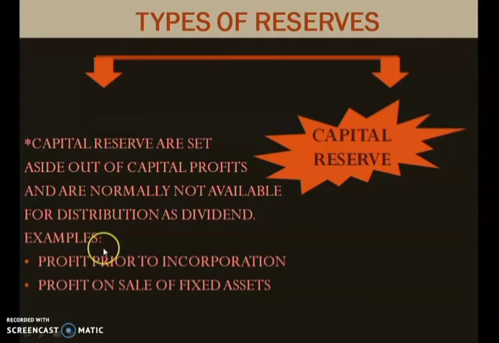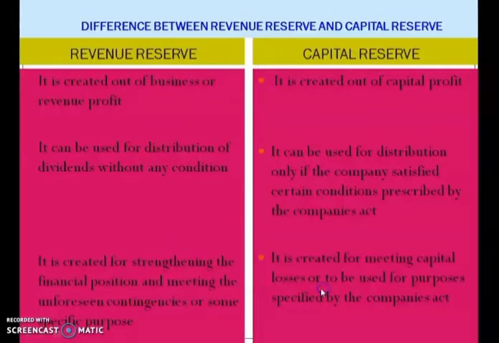Understand this properly, because in +2 also you will have the same concept. Now let us see the difference between these two terms, revenue reserve and capital reserve. Revenue reserve is created out of business or revenue profit, and capital reserve is created out of capital profit. I explained the difference between revenue profit and capital profit.